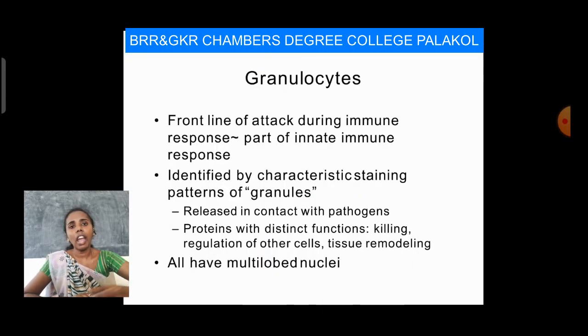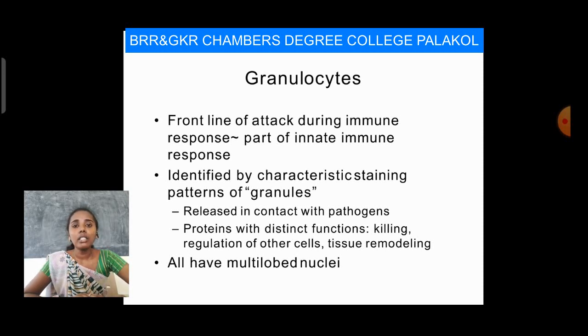That means granulocytes play a major, initiating role, as part of the innate immune response, in the first attack on antigen. They are identified by a characteristic staining pattern of granules, released in contact with pathogens, proteins with distinct functions, killing or regulation of other cells, tissue remodeling, and all have a multi-lobed nucleus.